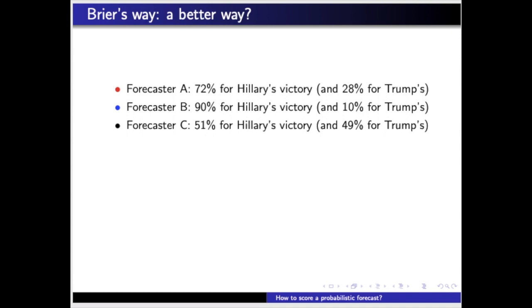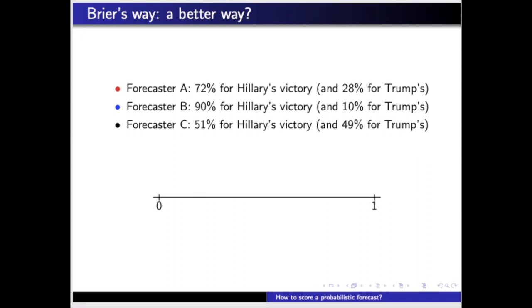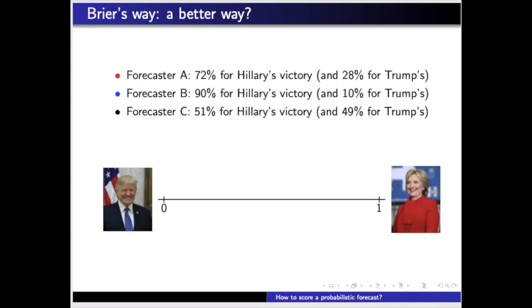Since in this case the random event had only two possible outcomes, we may represent them as the extremes of a straight line of unit length. If point 0 represents a Republican's victory and point 1 a Democrat's victory, a valid forecast is represented by a point on this unit length line, extremes included.